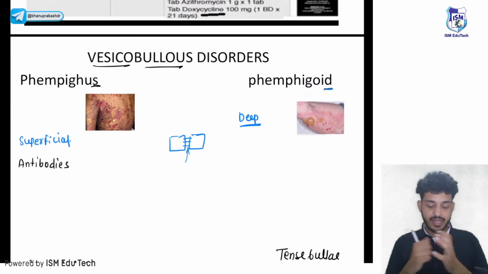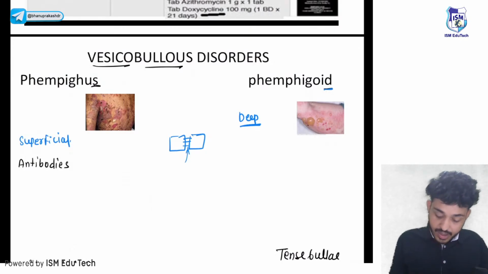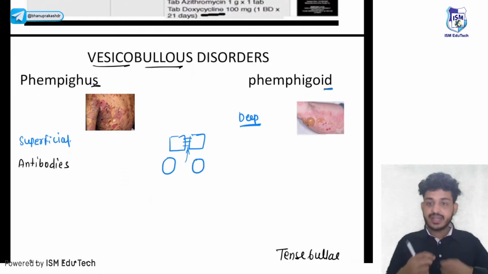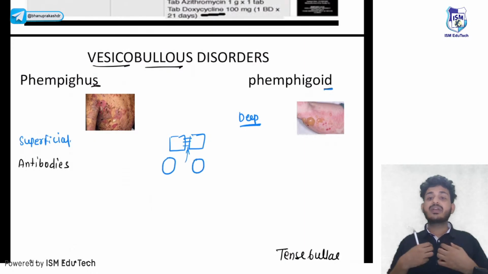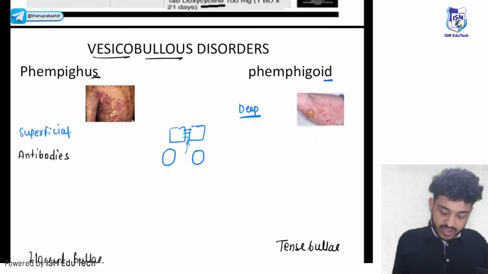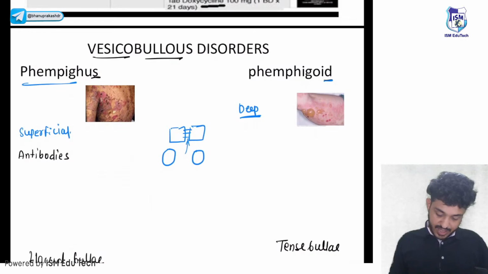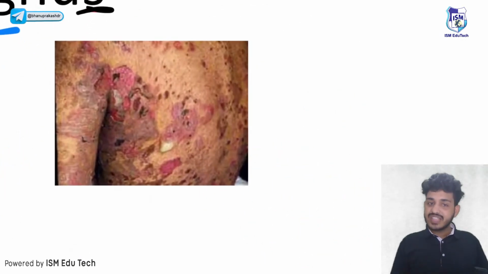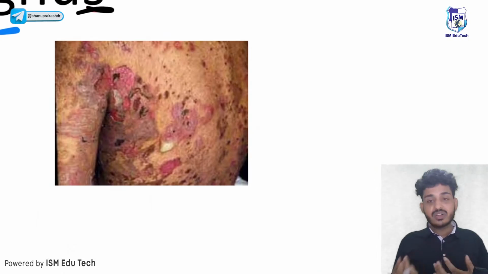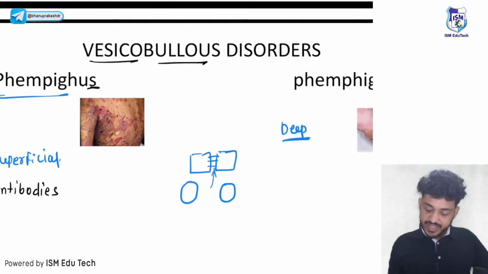Now what will happen if there are no desmosomes? If there is an antibody against desmosomes, what will happen? These keratinocytes will be separated, and there will be separation in the skin as well, right? So that will lead to the formation of pemphigus. Nothing fancy, that is called pemphigus, right? And this is how it will look. What is happening over there? The epidermis is stretched out because of a defect in desmoglein, a defect in desmosomes, right? So 2 keratinocytes will fall apart, and that will lead to the formation of pemphigus.